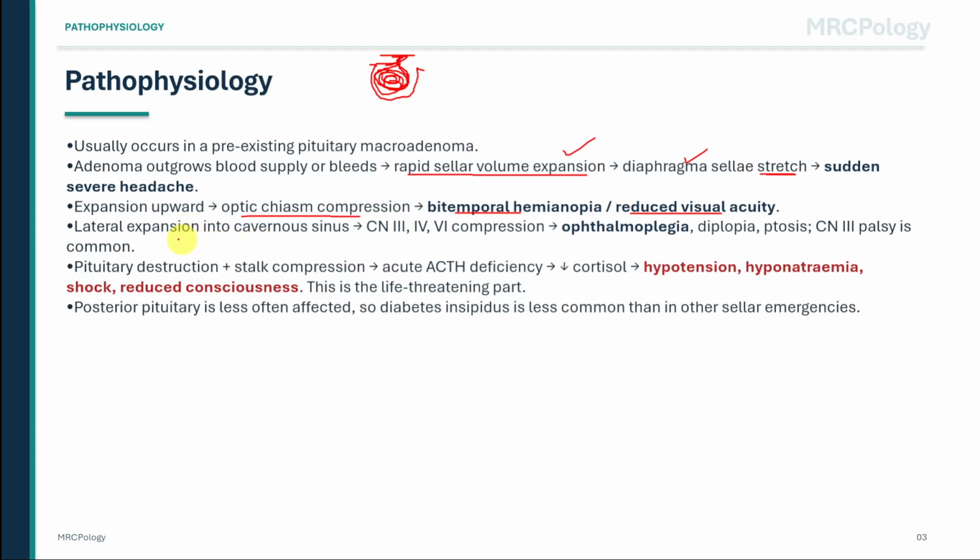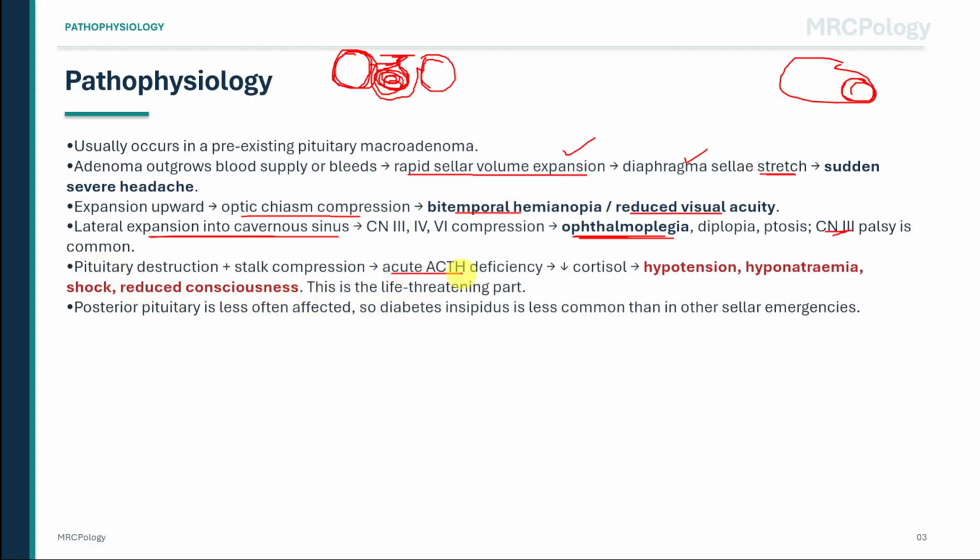Third, lateral expansion can enter the cavernous sinus. The cavernous sinus is a venous space beside the pituitary that contains cranial nerves controlling eye movement, especially cranial nerves 3, 4, and 6. Compression of these nerves causes ophthalmoplegia, which means weakness or paralysis of eye movements. Clinically, this gives diplopia, ptosis, and painful eye movement disturbance. Cranial nerve 3 palsy is particularly common, so a patient may have ptosis, a dilated pupil, or the eye sitting down and out.